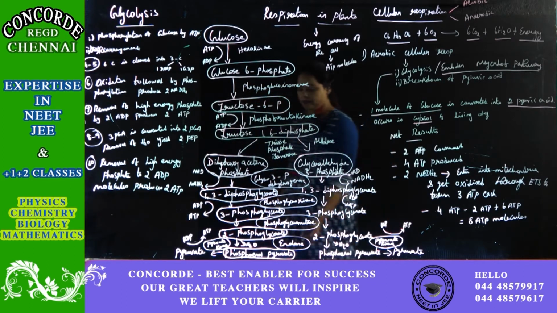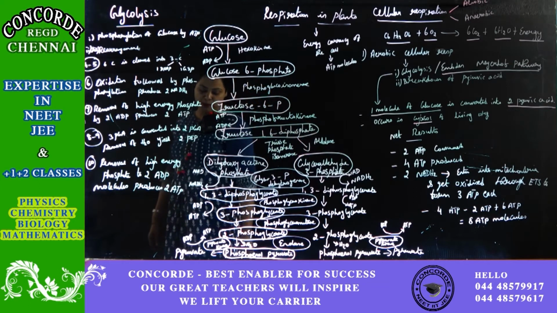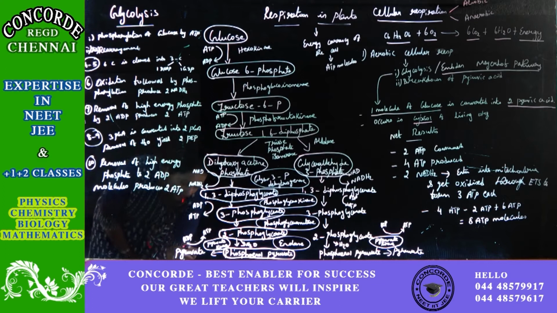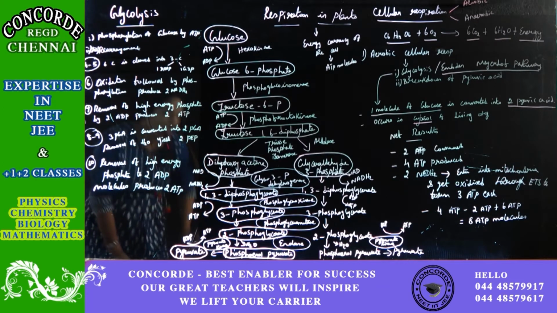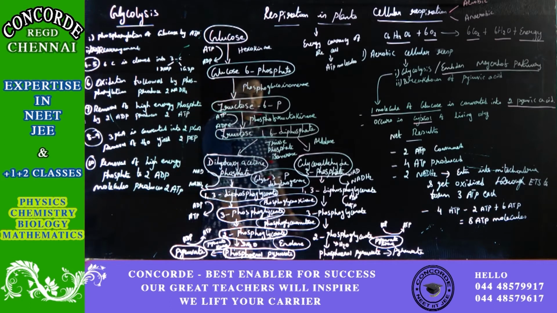And phosphoenol pyruvate, with the help of enzyme pyruvate kinase, will produce one molecule of pyruvic acid. While producing pyruvic acid, it also produces one molecule of ATP. Okay, so here 2 molecules of ATP are consumed, 2 molecules of ATP are produced in the first half.